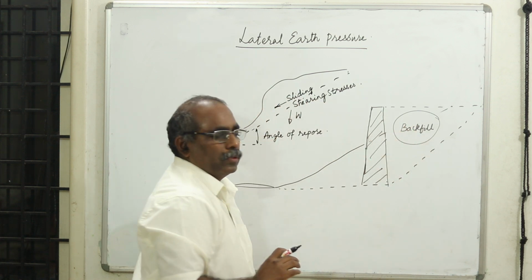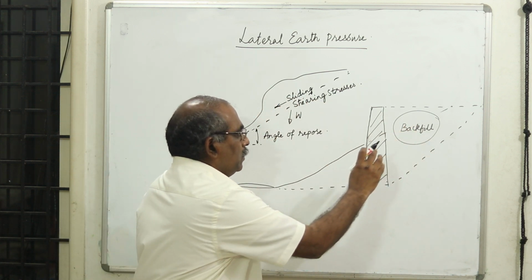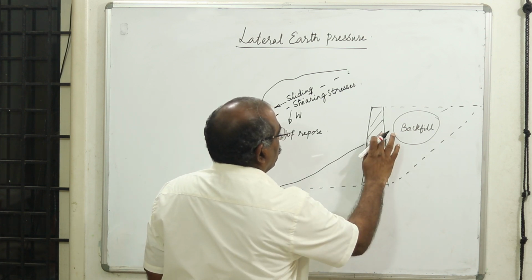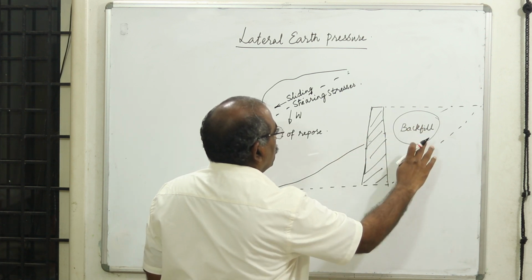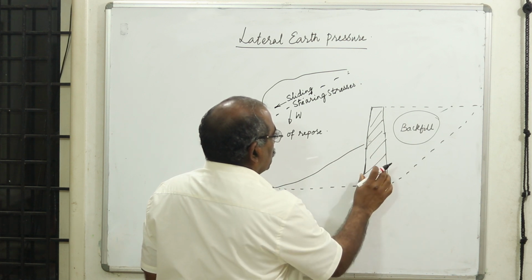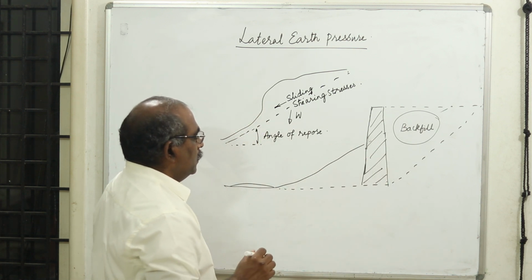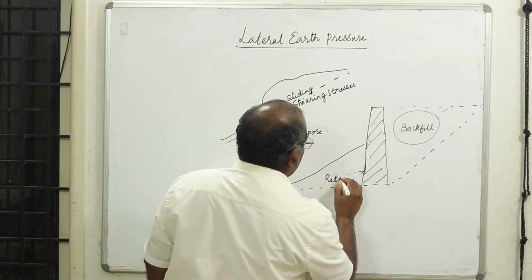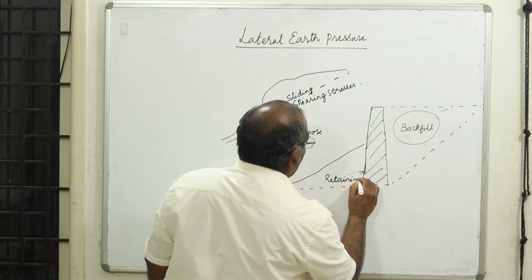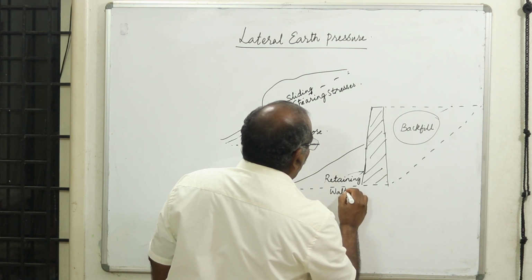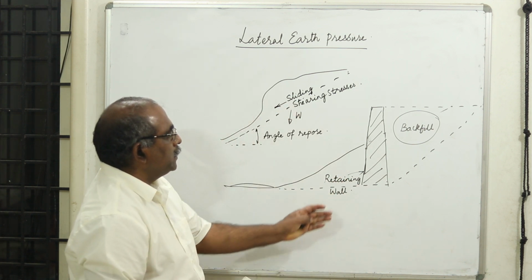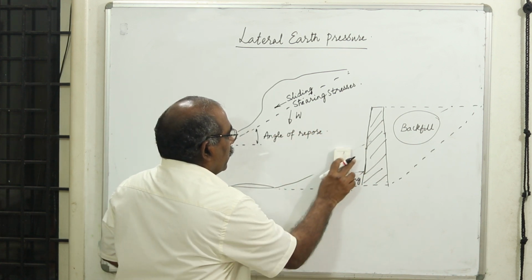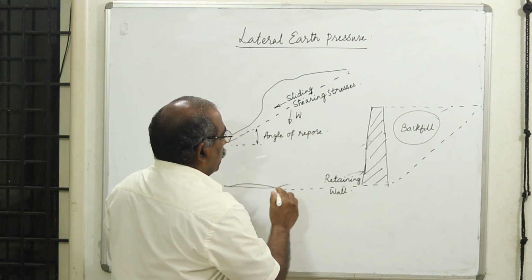I will also discuss what type of backfill material has to be used here, and what the problems are if you don't have a good material which is suitable for the stability of the retaining structure. Now what do we mean by a retaining wall? It is a structure which is used to retain the soil at different levels.